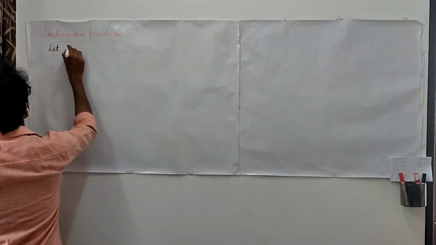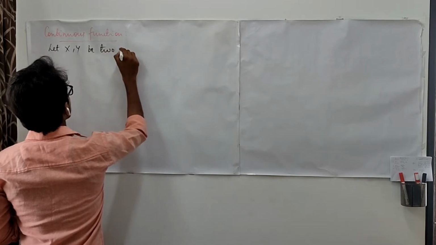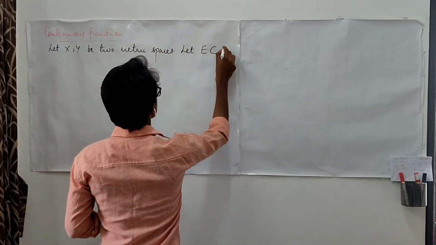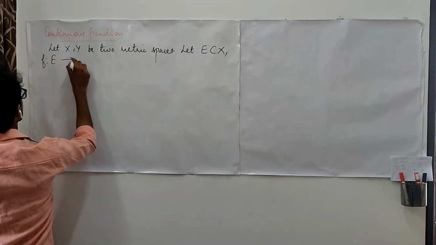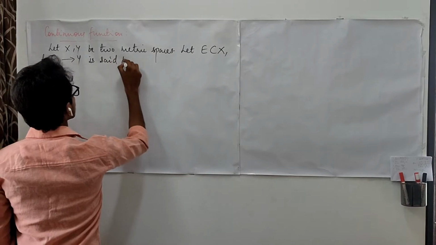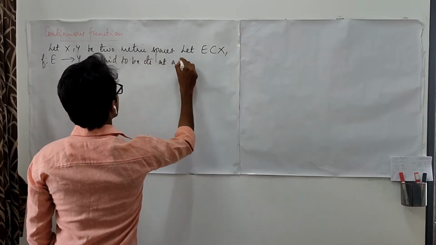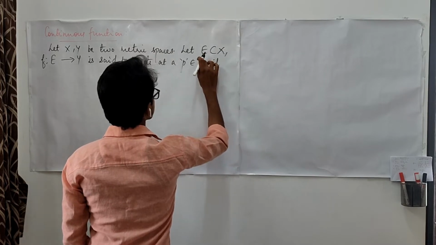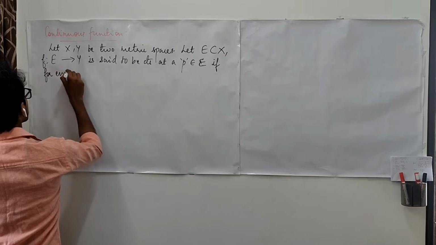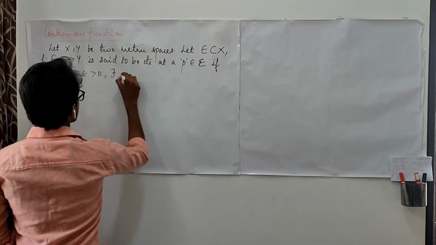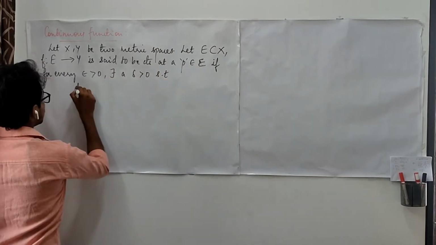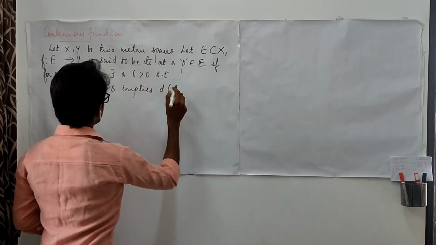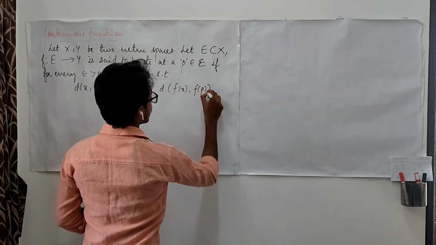Let us take two metric spaces, namely X and Y. Then we take a subset E of X and define a function f from E to Y. This function is said to be continuous at a point p in E if for every epsilon bigger than 0 there exists a delta positive such that d(x, p) less than delta implies d(f(x), f(p)) less than epsilon.